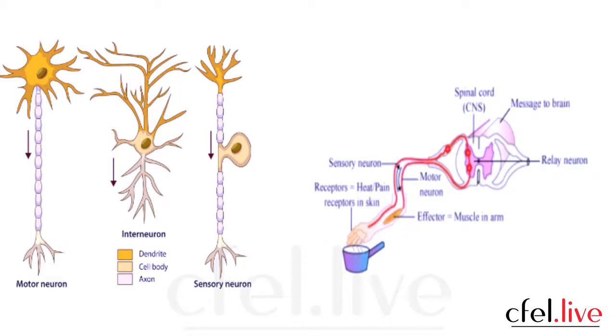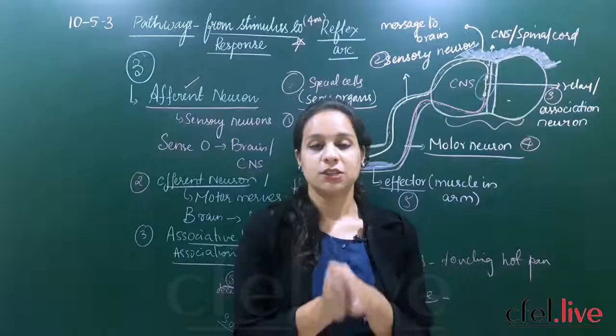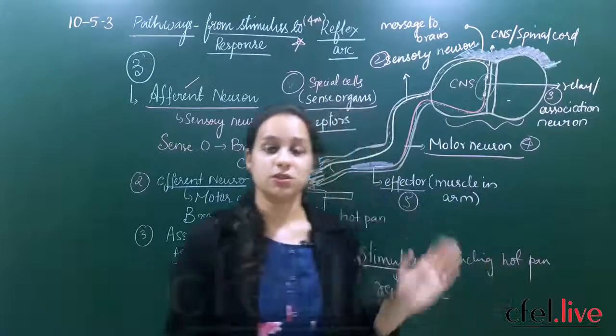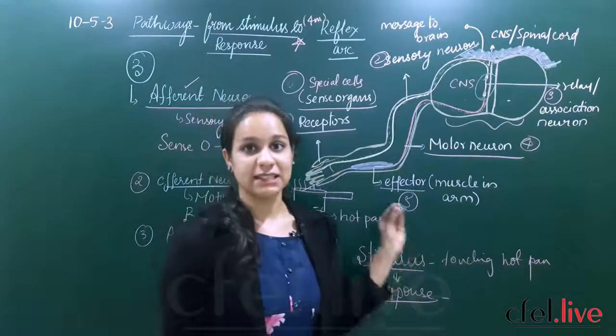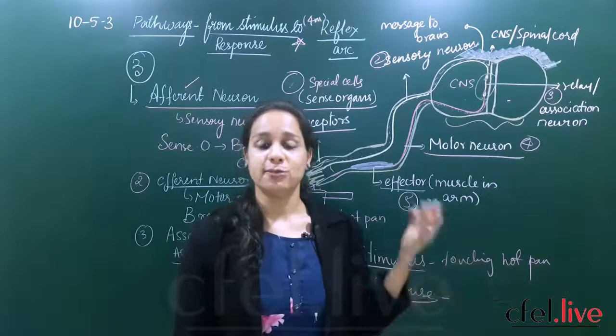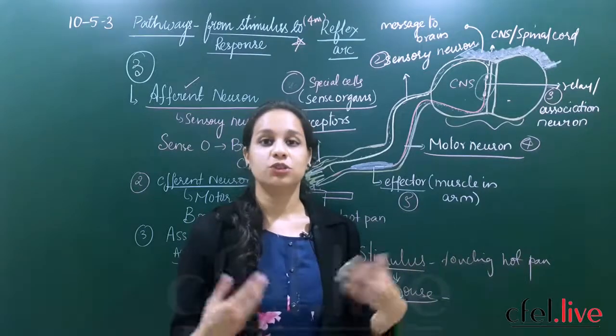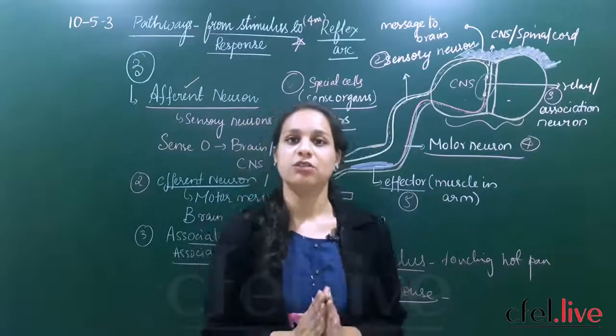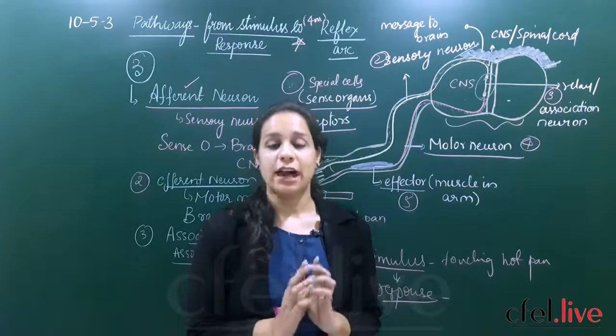And the second picture is all about the reflex arc. You can see how it is connected to the spinal cord, how the motor neuron is acting, how the sensory neuron is acting, how the relay neuron is connecting the sensory neuron and the motor neuron. Okay, so students, today we have covered the part of pathways from stimulus to response, and also we have seen the very important topic, reflex arc. So reflex arc in our daily lives plays a very important role to show immediate response or reaction to a situation.